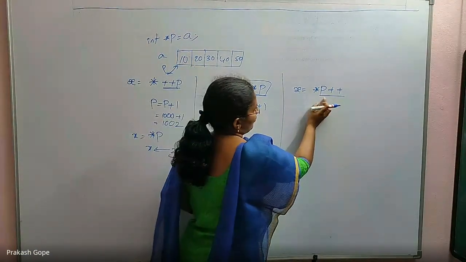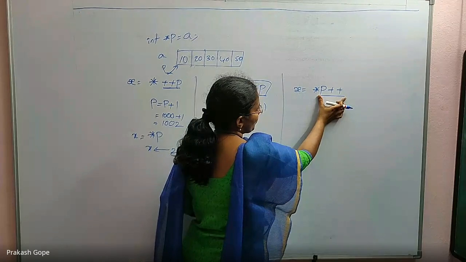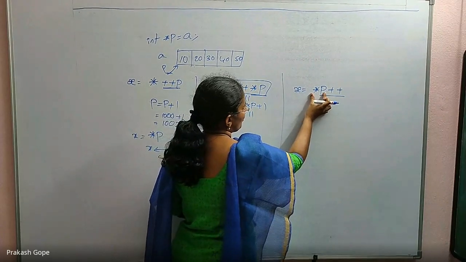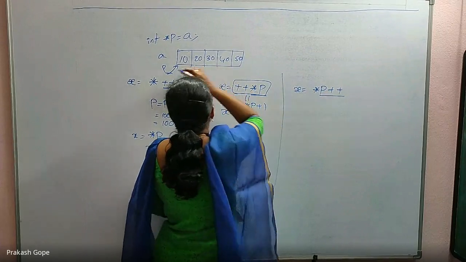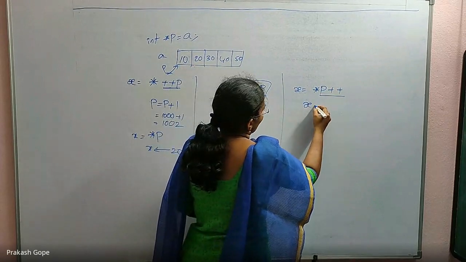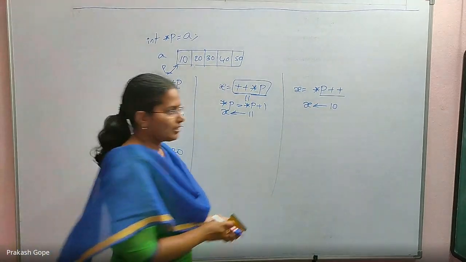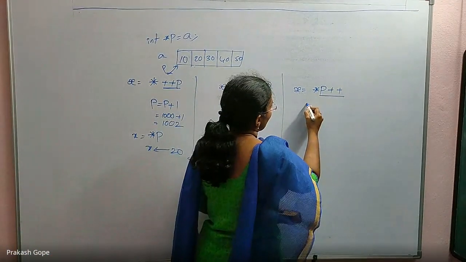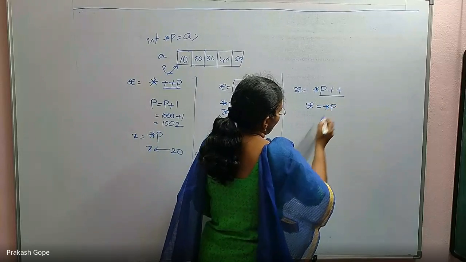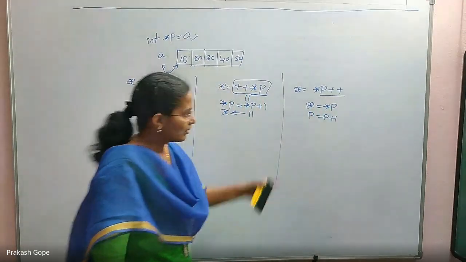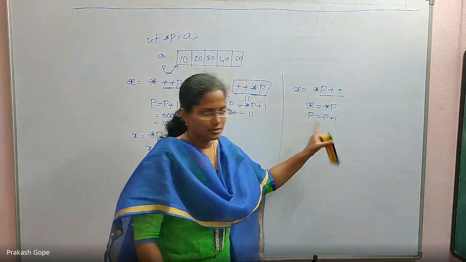So though we are considering this is post incrementation, postpone the incrementation. So you apply *p. What is *p? It is 10. So x is assigned with 10. x = *p, that is the meaning. So internally, x = *p, then only p must be incremented. This is the meaning of this.